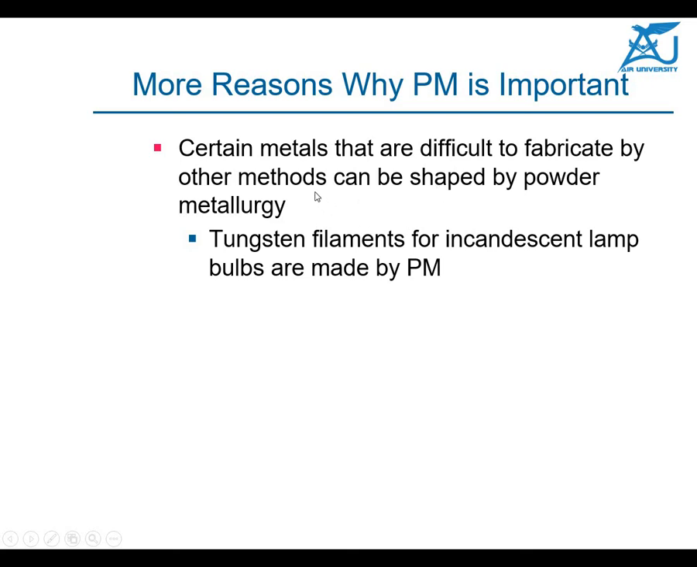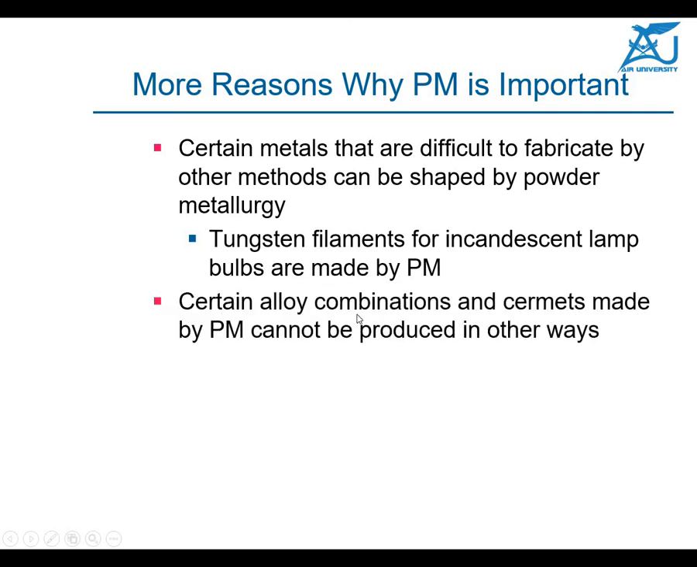Maybe you do not want to keep them in the melting condition because, due to certain chemical reactions, those processes cannot be carried out. So this powder can be fabricated into the product very easily. Tungsten filament for incandescent lamp bulbs, for example, is made by powder metallurgy, and you cannot use any other process.